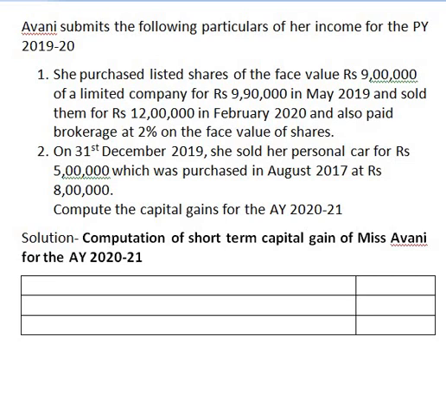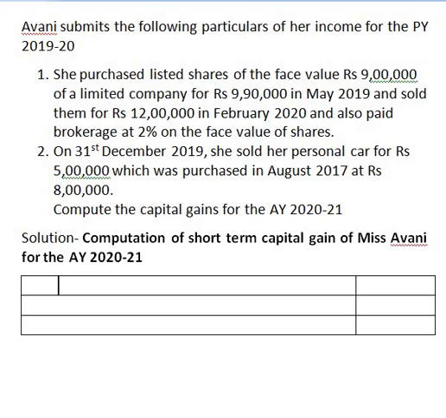And the second information is, she is holding a personal car. A personal car is a personal effect, therefore we have to completely ignore this information as it is exempt. That means it is not treated as a capital asset because it is a personal car. Now let us start solving the sum.